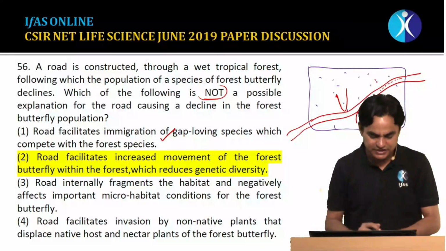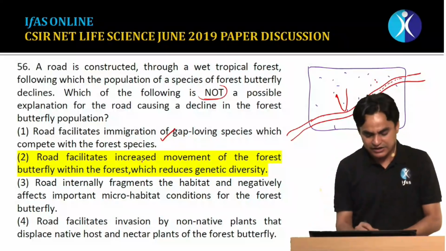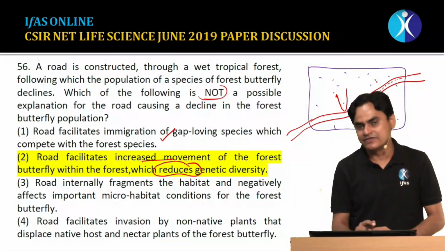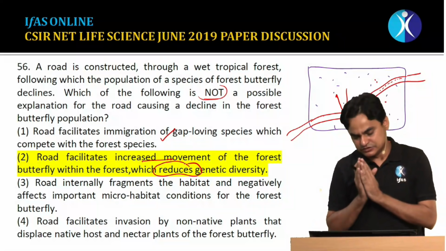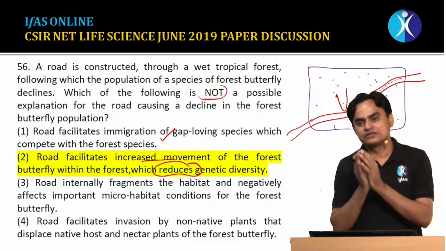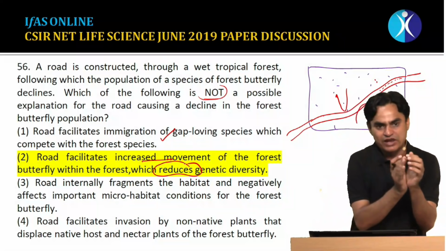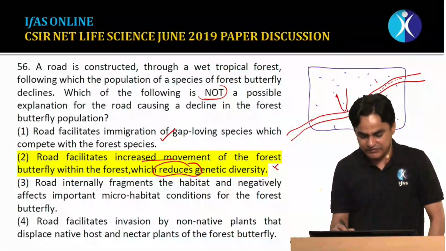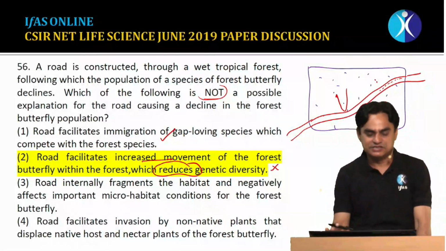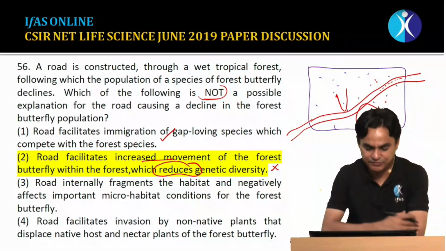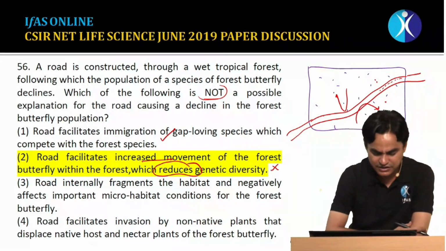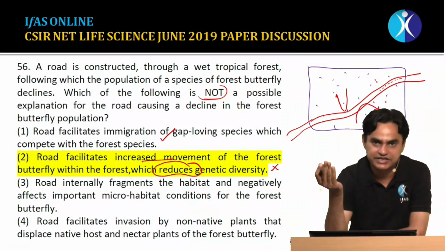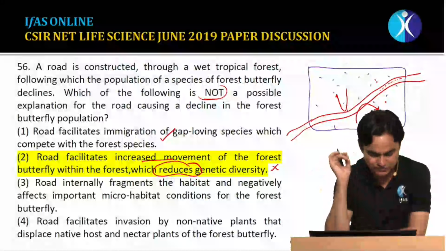And even if you assume that it allows increased movement, it must increase the genetic diversity. It says that it is reducing genetic diversity. No. Genetic diversity gets reduced when the species remain localized or endemic to some part. So this statement cannot be a correct explanation why the species will become extinct, because if there is a rapid movement, it should increase the genetic diversity. It will allow a mixing of the gene pool.